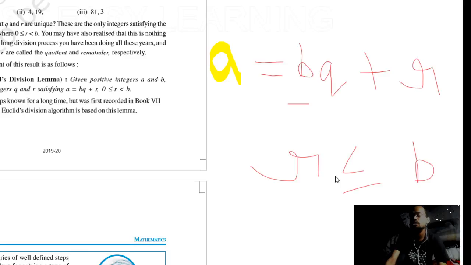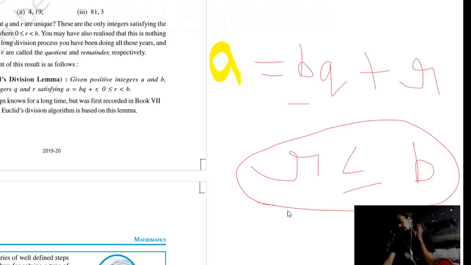Okay, through this we will come to the HCF and LCM. HCF means highest common factor and LCM least common multiple. So this HCF and LCM was discovered. Got the point? So let's read the exact theorem.